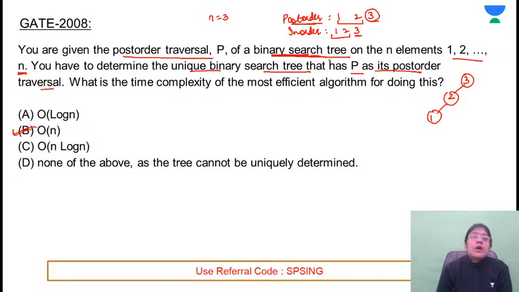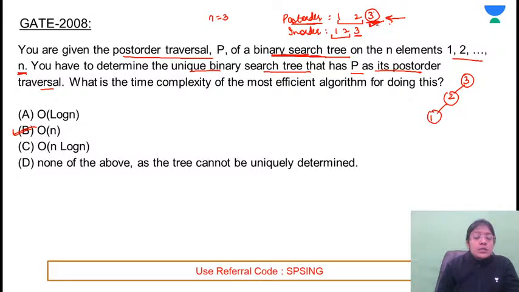See, you must have heard about the quicksort algorithm. Quicksort algorithm में क्या होता है? First of all, you have to find out the pivot element. You have to make a call on the partition function. जो आपके पास पूरा sequence है, it is dividing, it is placing the element at its correct position. But post order के केस में हमें मालूम है कि read the elements from the last index और जो भी element है that will be the next root. Right? So in order to find out the correct position of 3, do we need to use any algorithm? It's not required, so that will be taking constant time. Correct?